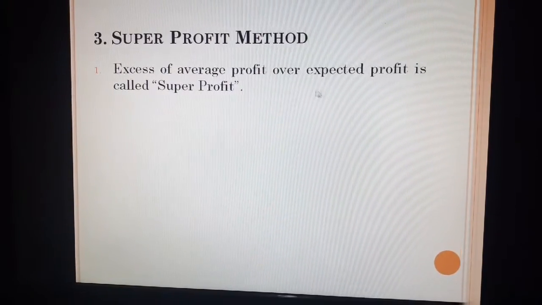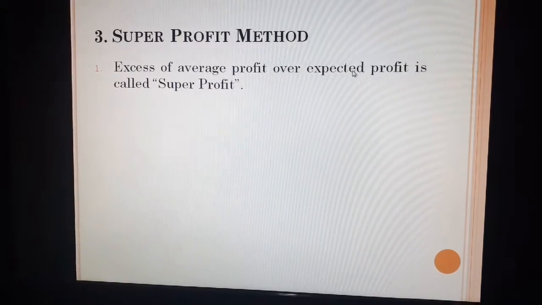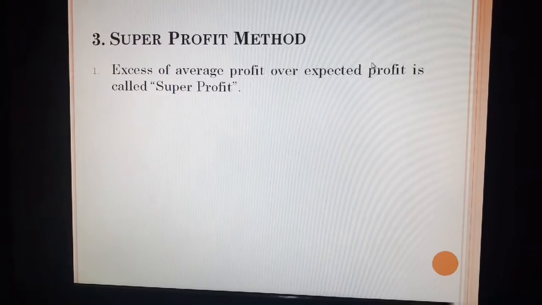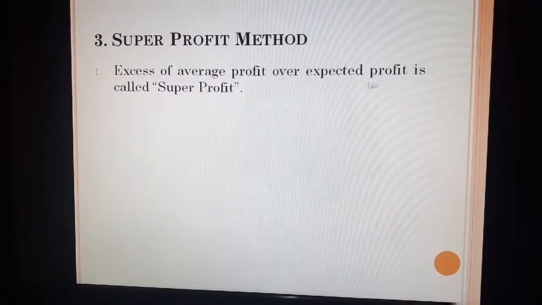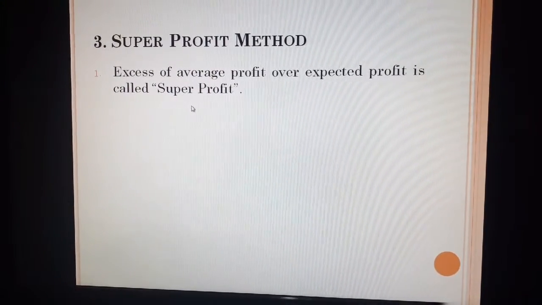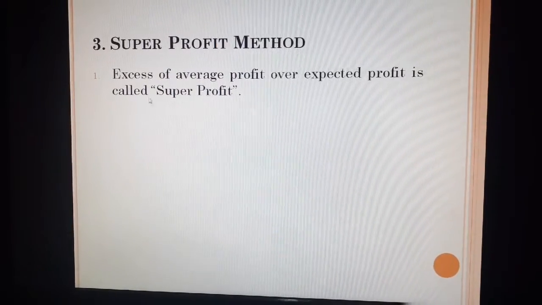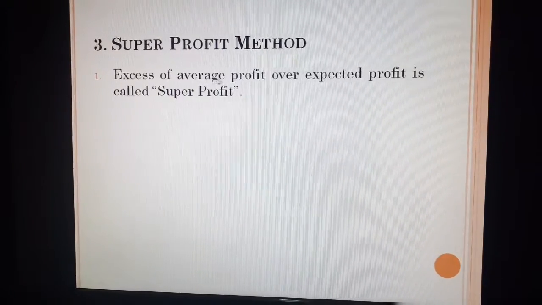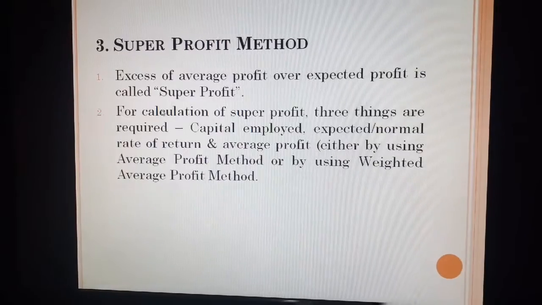Now expected profit means the estimated profit which we have to earn. The businessman expects to earn that much profit. So if the businessman earns more than the expected profit, then it is said that the businessman has some reputation in the market, and that excess earning is called super profit. So excess of average profit over expected profit is called super profit.